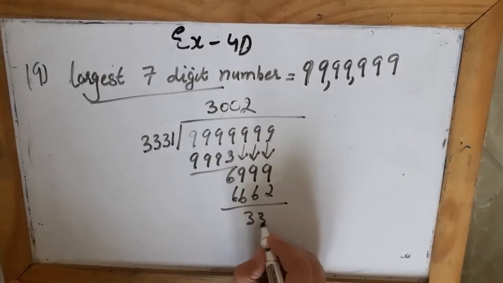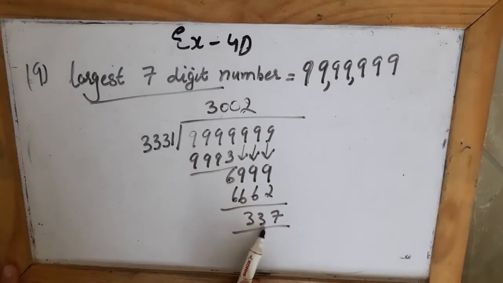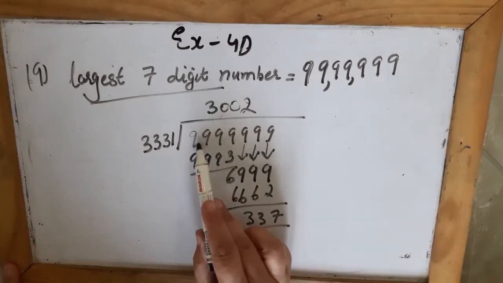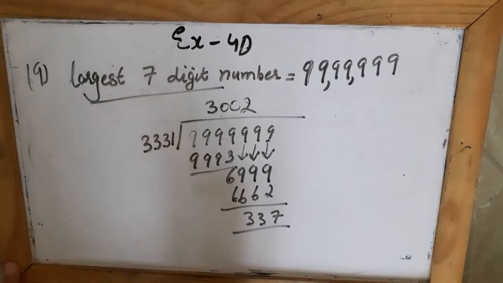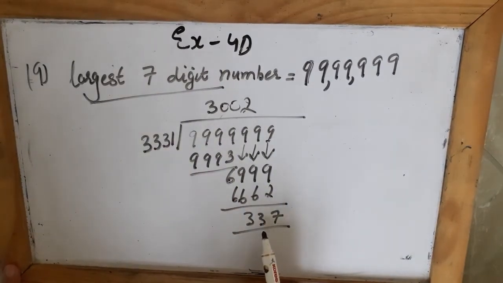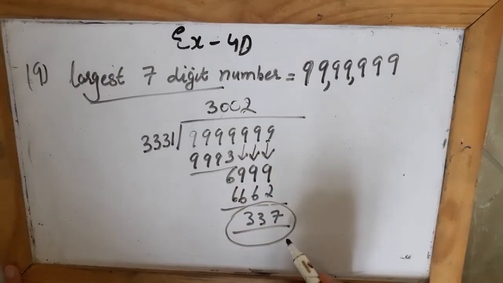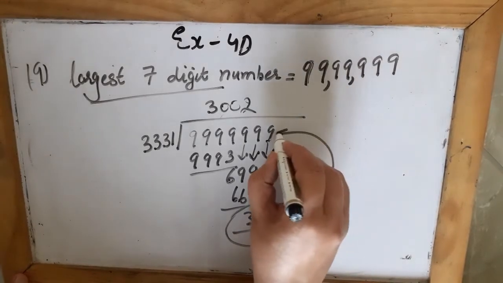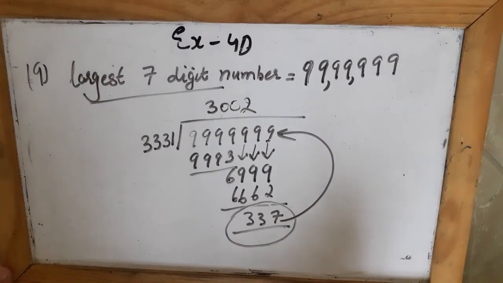So the remainder is 337. Now as I am getting the remainder 337, it means this is not the largest 7-digit number which is divisible by 3331. I am getting this remainder, but I should not get any remainder. What is a remainder? It is what is left with us. So this remainder is extra, which I have. So this extra which I have, if I subtract it from this, then I will not get any remainder.